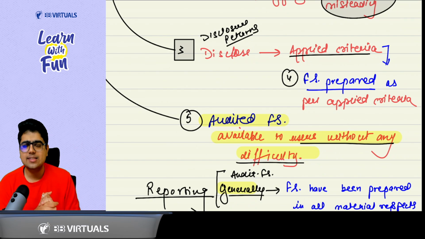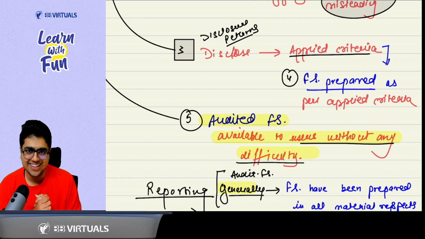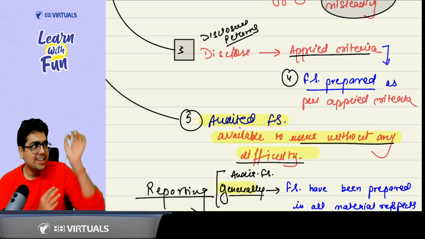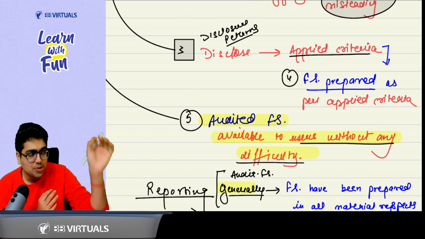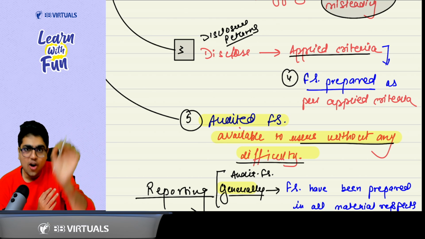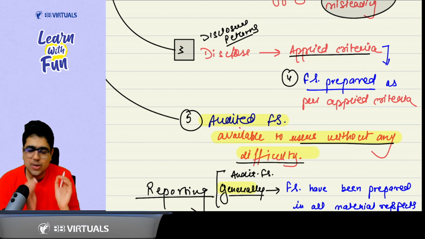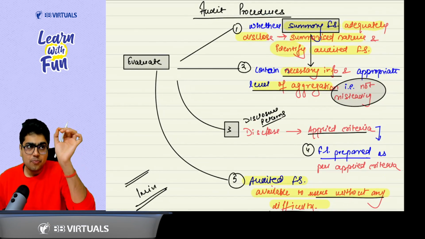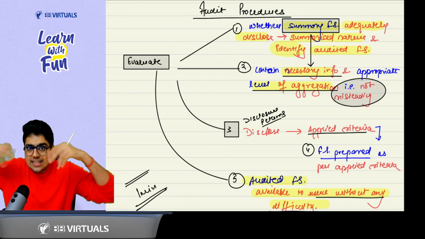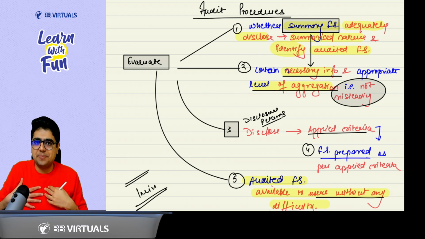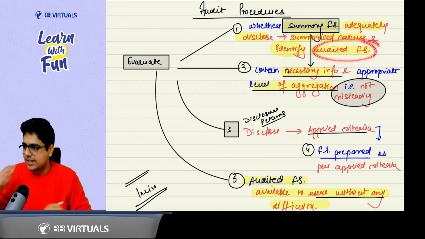And the last point is one we will all remember without any difficulty. Sir, how? This is the same point. The audited financial statements should be available to the users of the summary financial statements without any difficulty. So these are the 5 points you need to consider. Whether the summary financial statements disclose that they are summary financial statements, and also give reference to the audited financial statements.